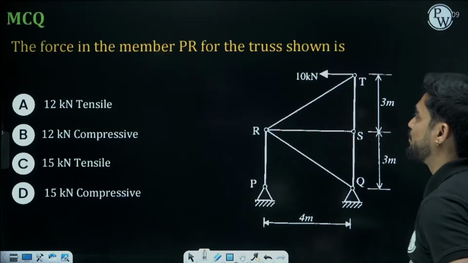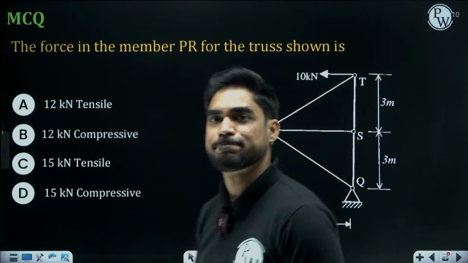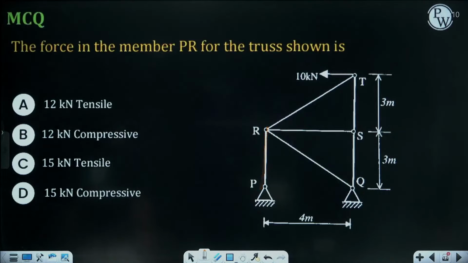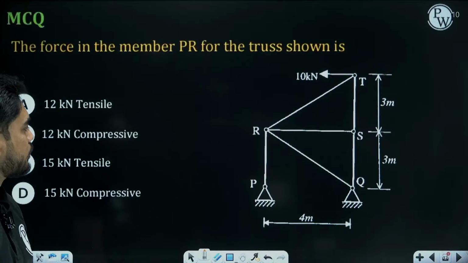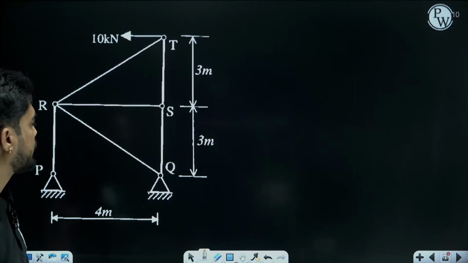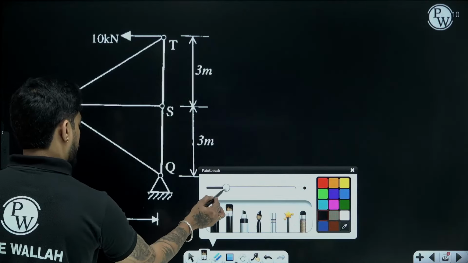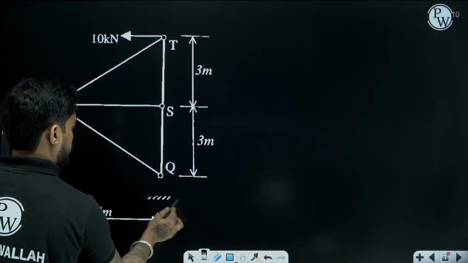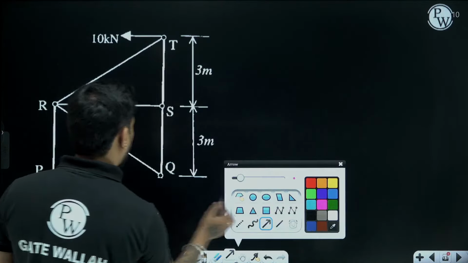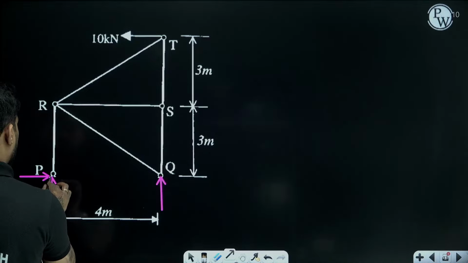The force in the member PR for the truss shown is. What will be the force in the member PR? You can apply method of joints, you can apply method of sections. Which method are you going to apply? I think most of you will be applying method of sections, right? So if I draw the free body diagram, there will be one reaction here, there will be two reactions here.